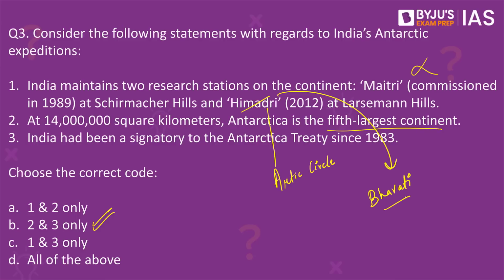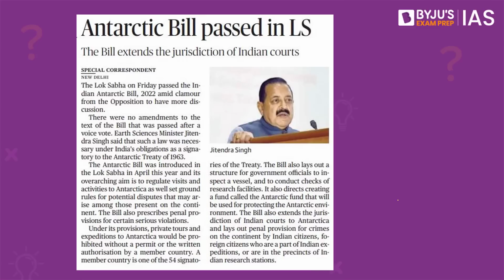So far, there have been three missions that have been set up by India in Antarctica. The third one being Dakshin Gangotri, which is not operational right now. So as far as the operational ones are concerned, we have only two. The Dakshin Gangotri one was a very short-lived mission. The Dakshin Gangotri mission was actually set up in 1989, but it got buried and was abandoned just the next year in 1991. Now, we only have two operational missions. Thus, the answer here would be B. The reason why we are discussing this question is because the Antarctic bill has been passed in the Lok Sabha.